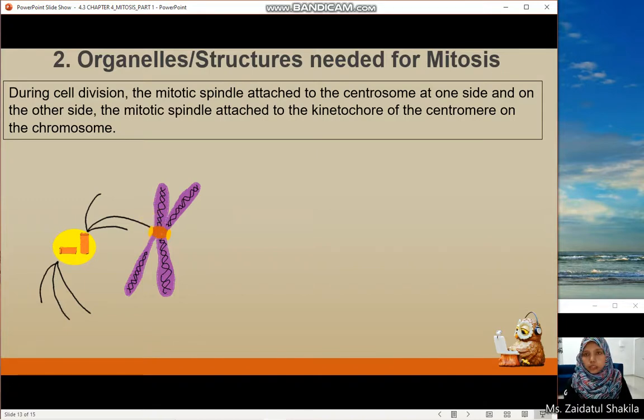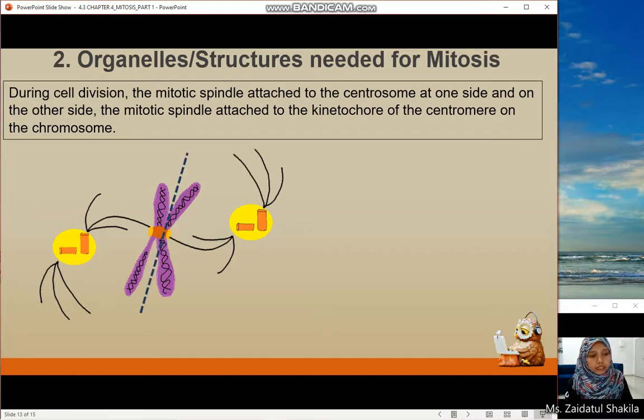In order to break the chromosome equally, two mitotic spindles from opposite ends of the cell attach to one chromosome. Here are the two centrosomes at opposite ends, because centrosomes duplicate themselves during S phase. Each mitotic spindle attaches to the chromosome at the kinetochore protein, and during cell division, the mitotic spindle will pull the chromosomes in opposite directions and produce two new daughter cells.